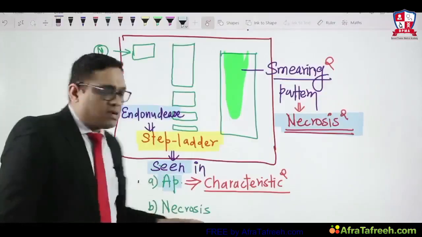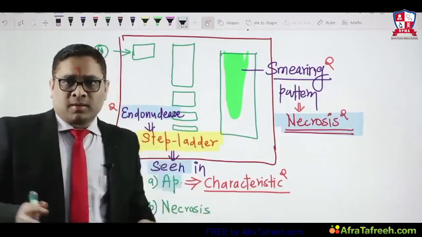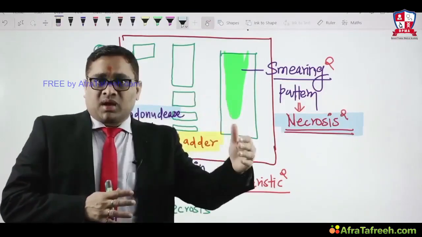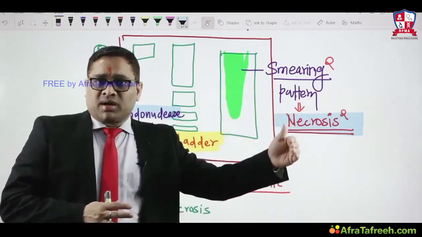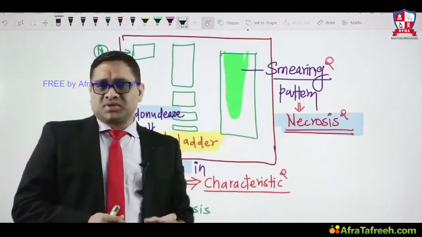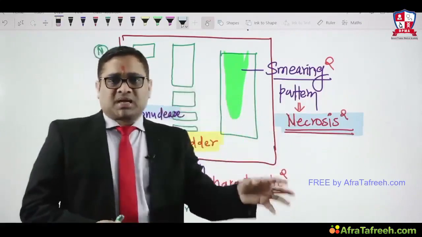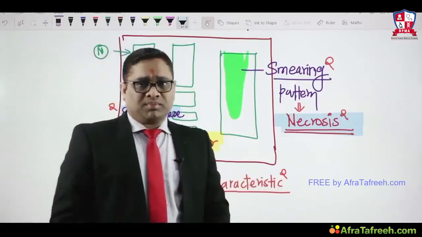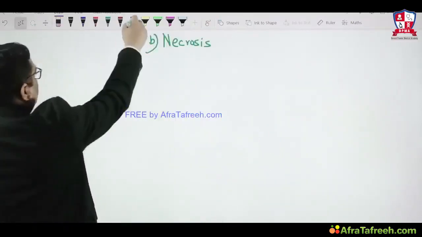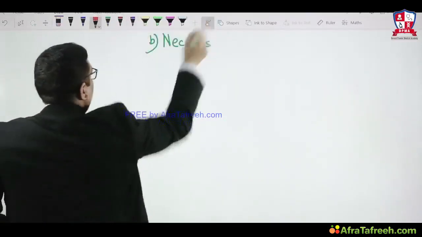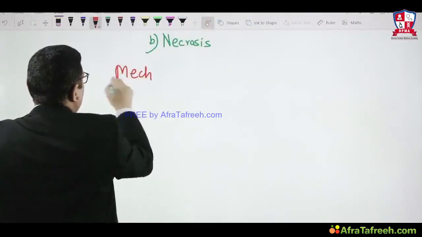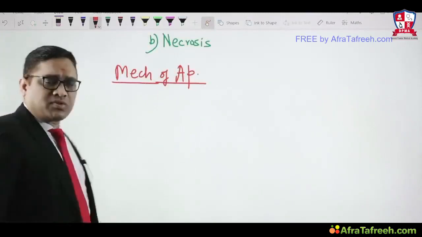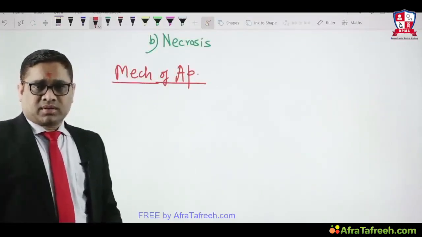So we have seen the biochemistry of apoptosis revolves around the mechanism of apoptosis, where caspases are getting activated. They activate endonuclease, and endonuclease causes nuclear DNA damage, causing chromatin condensation, and that is how apoptosis will happen. So in simple words, caspase activation, endonuclease activation, and chromatin condensation is the mechanism of apoptosis, right? Now we are going to discuss in detail the mechanism of apoptosis.